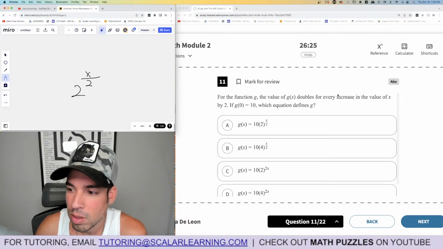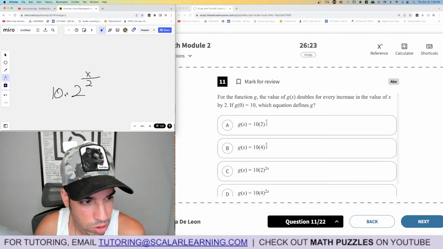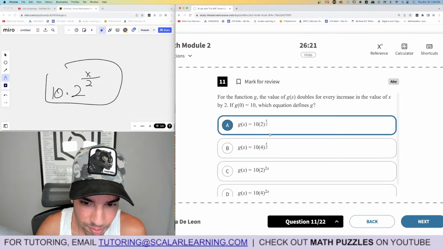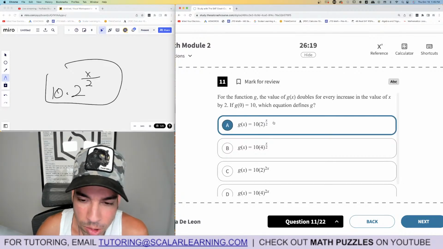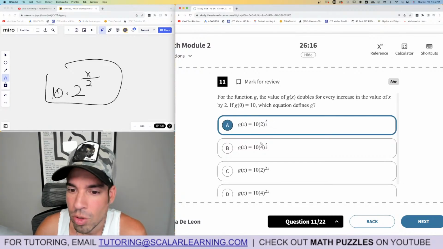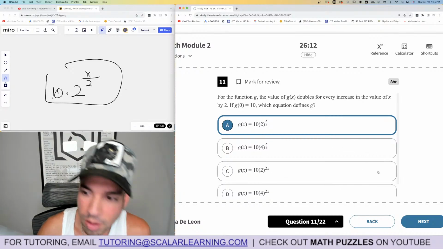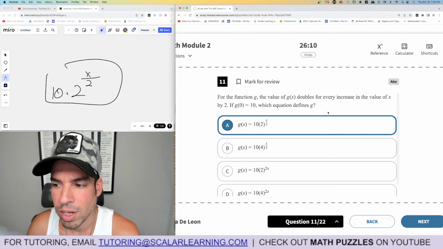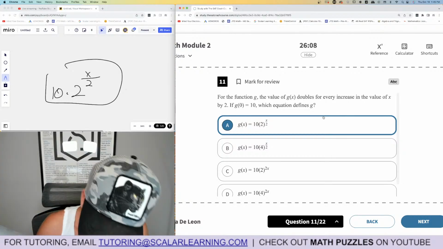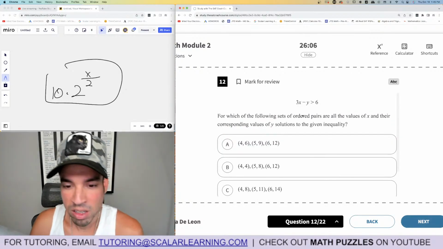And did it say initial value? Yeah, initial value of 10. So this is just a straight up exponential. That's A. Let me just make sure I didn't make any mistakes. Yeah, it's doubling. Yeah, it's G. Doubles for every increase in the value of x by 2. Yep. Boom. 12.